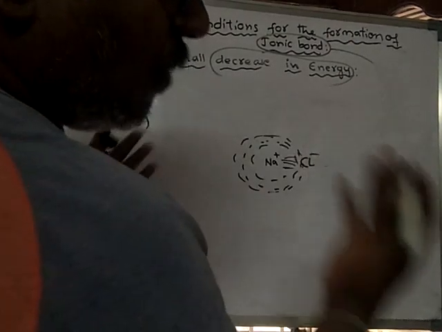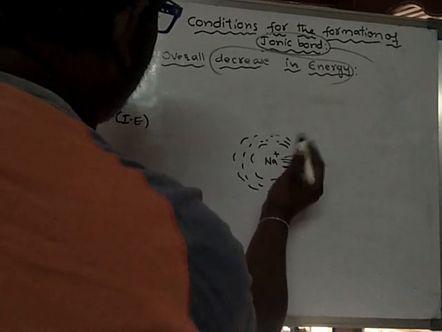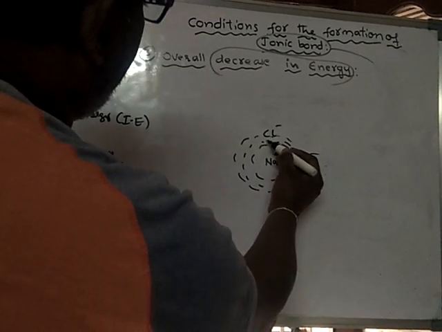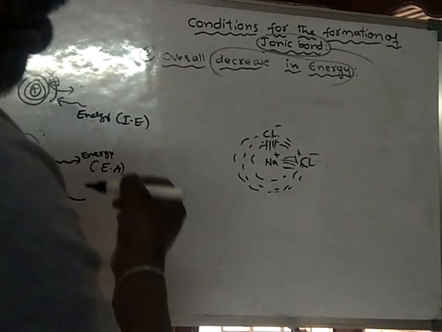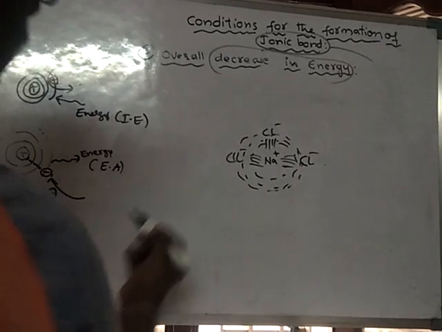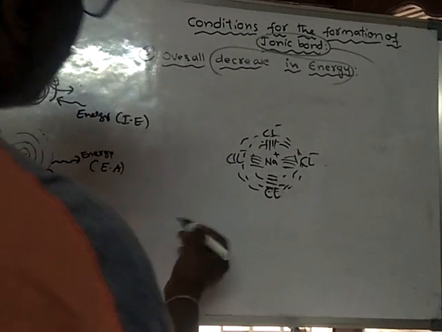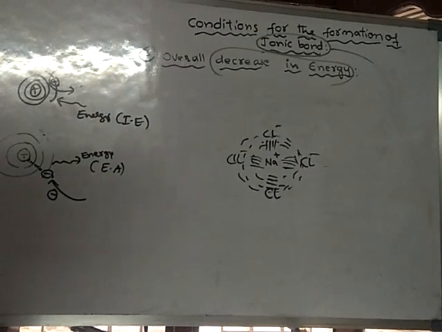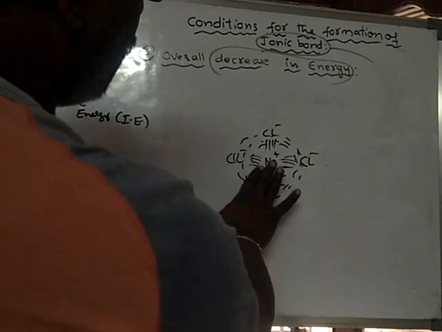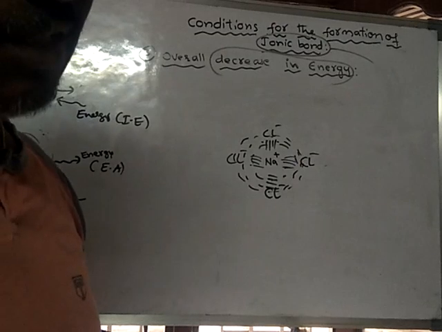And there are so many chloride ions formed at the same time. So other chloride ions will also enter the field of this sodium, and in this direction also sodium will form an ionic bond. So sodium will exhibit force of attraction throughout its entire surface: towards the left side, right side, upward, downward, and even front, because this is a three-dimensional structure.